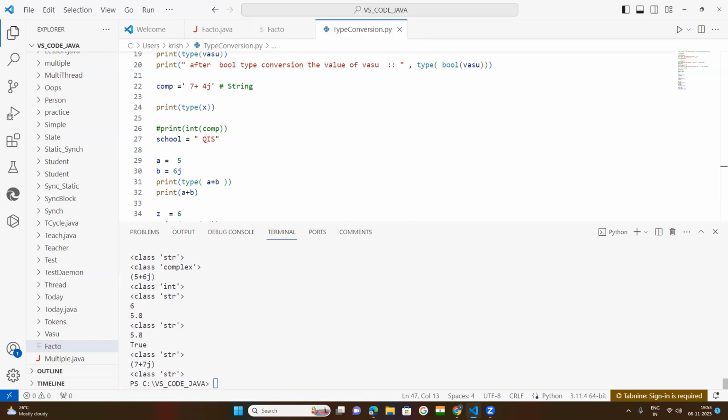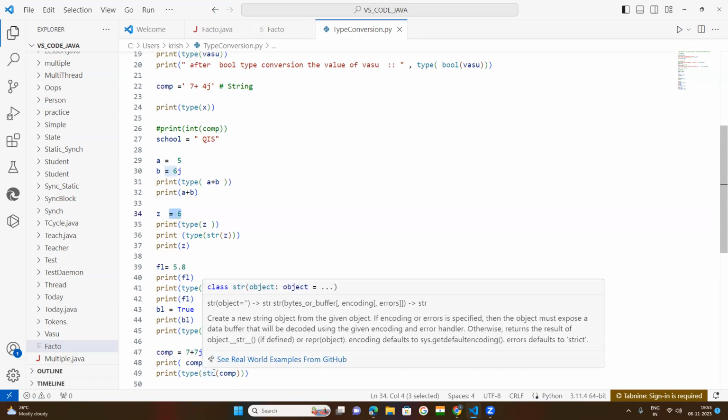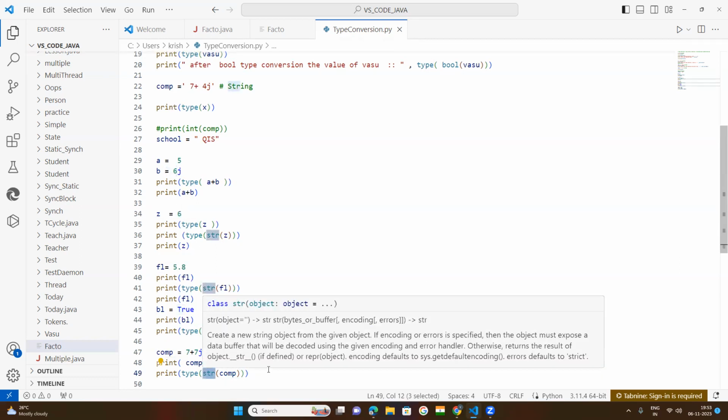See here. This 7 plus 7j is your complex number. After conversion, the type is string. So your complex, your float, your boolean, your integer, all will be converted into string by the string function. Okay.